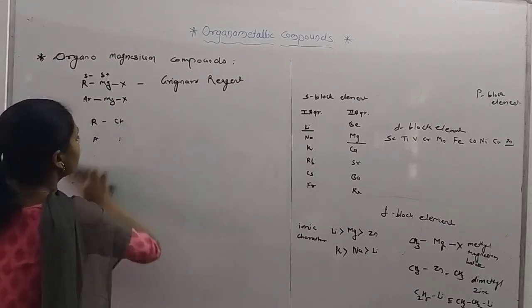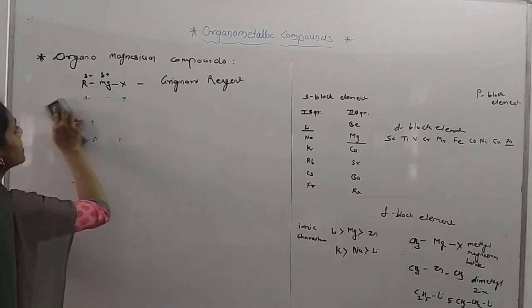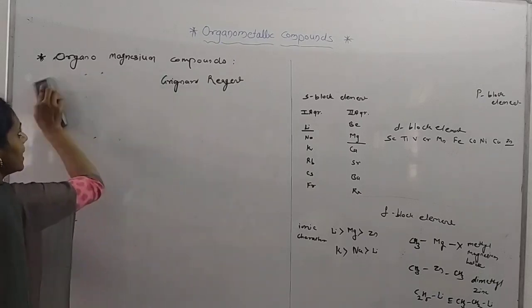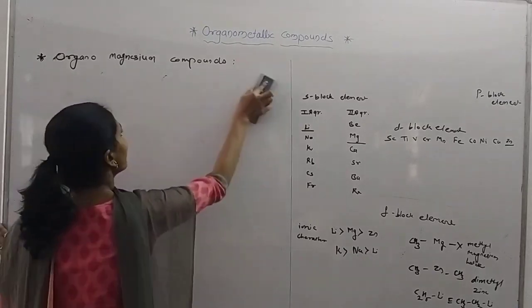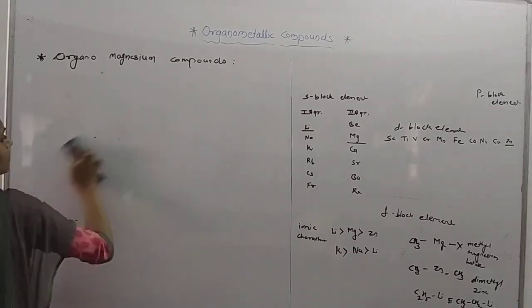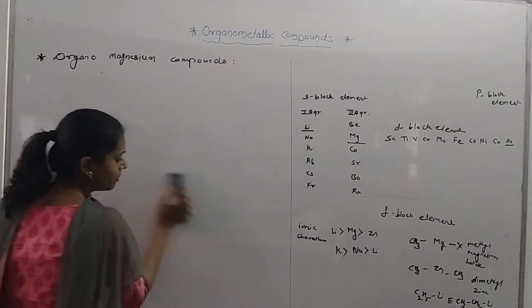First, we see how we prepare this Grignard reagent. That is the formation, or we can say the preparation, of the Grignard reagent.